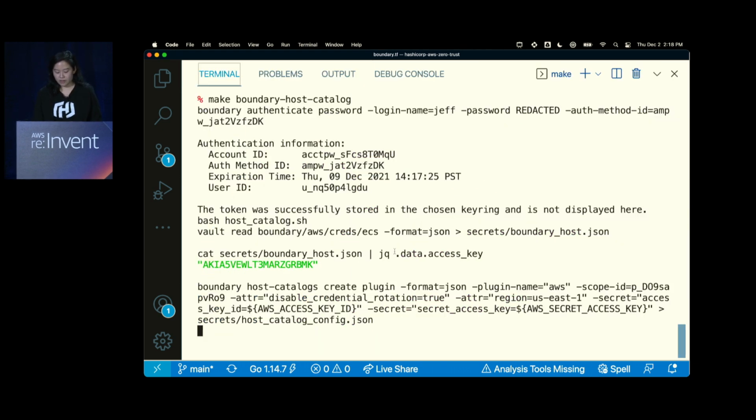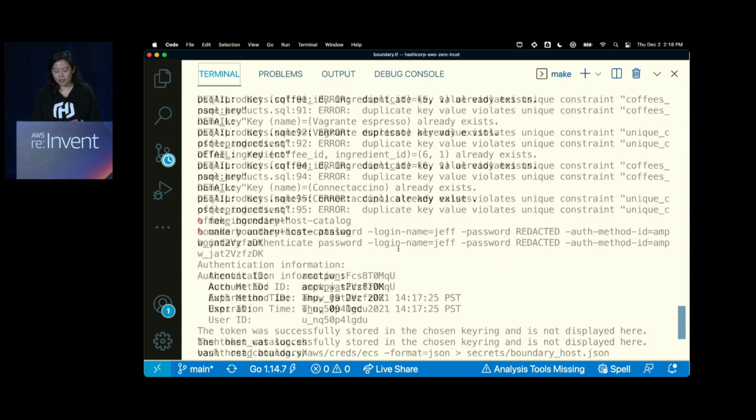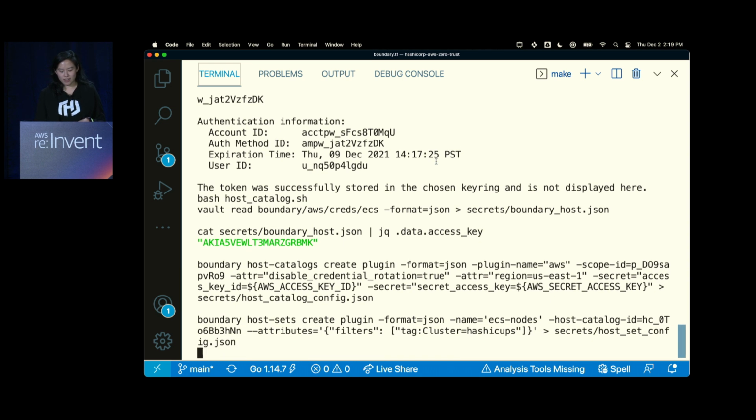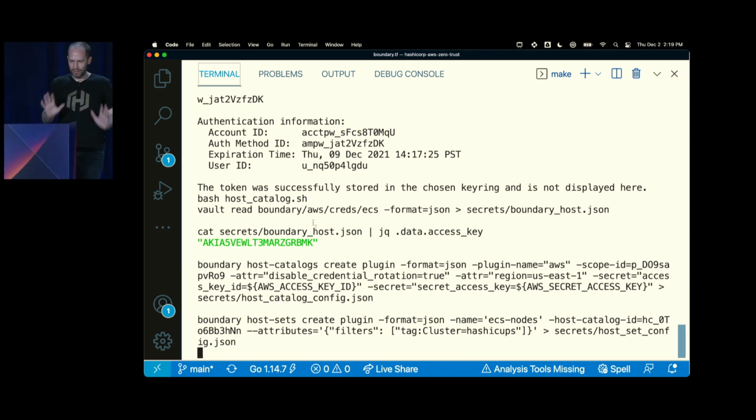I've already started configuring a few things. The first is that I've now authenticated as Jeff, because as Rosemary, the developer, I don't have access to configure this host catalog. Remember, EC2 instances related to the ECS cluster are only allowed to be accessed by the operations team. So as Rosemary, the developer, I can't access it. So I'm going to log in as Jeff.